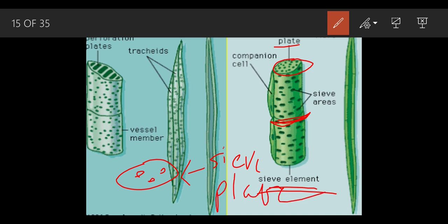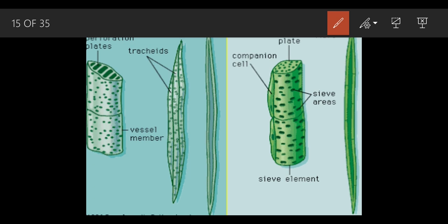Now, this companion cell. Companion is an English word. In English literature or language you have heard about this word, companion. The word companion means the friend. What is the work of this friend? The work of this companion cell is to provide protection to this sieve tube for the conduction of the food.